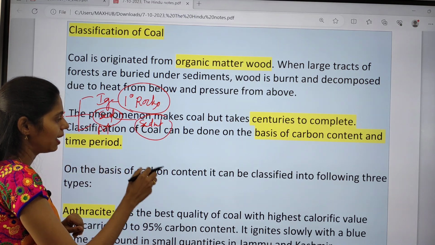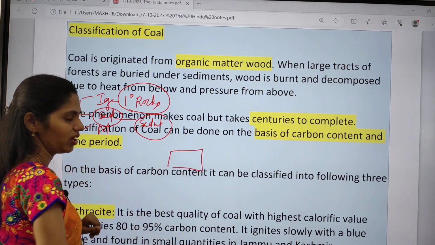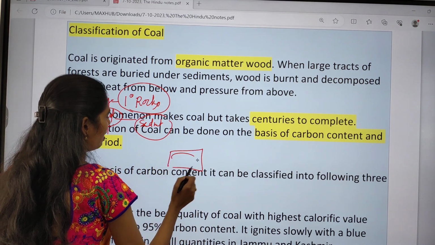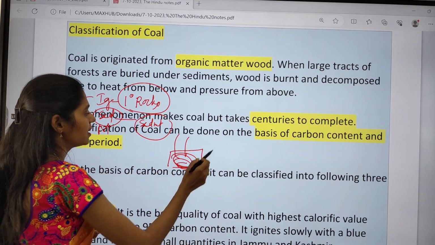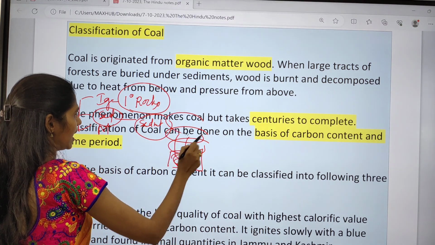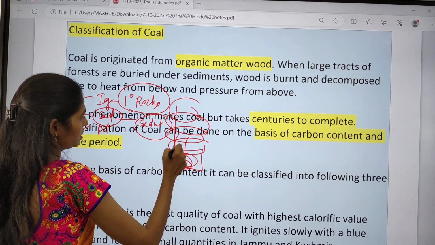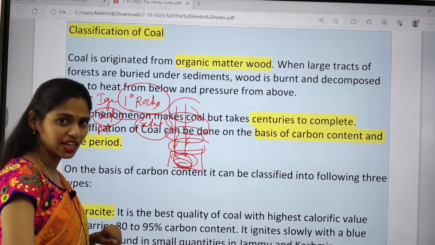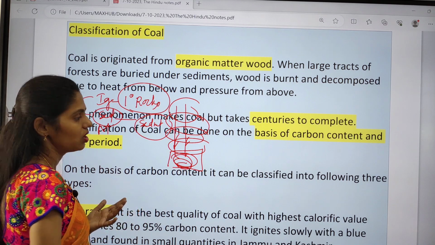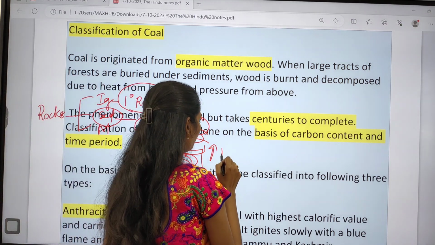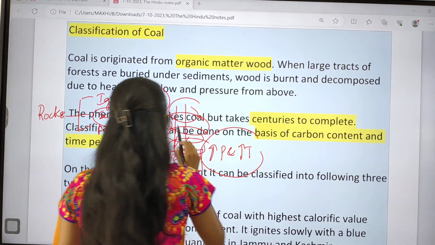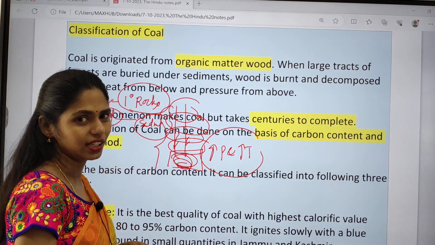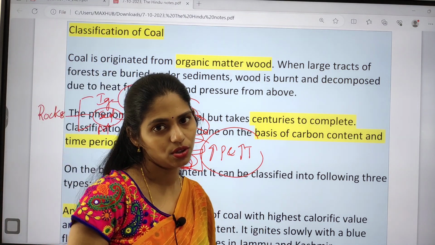What happens if any tree or forest has been cut down? After some years, it goes into the deeper layers of the earth and sediments deposit on it as layers. Because of this pressure, and as it goes deeper, the temperature increases. Because of the increasing pressure and temperature, these sediments solidify or lithify and form rock.